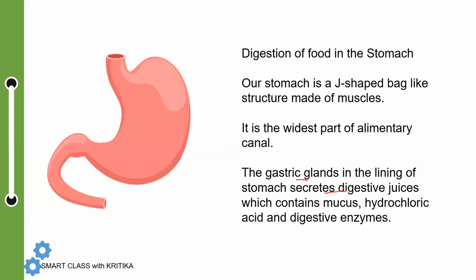These gastric glands secrete digestive juices, which contain three things: mucus, hydrochloric acid, and digestive enzymes. We will see the function of each of these. So what does the stomach have? Gastric glands, and this gastric juice has mucus, hydrochloric acid, and digestive enzymes.